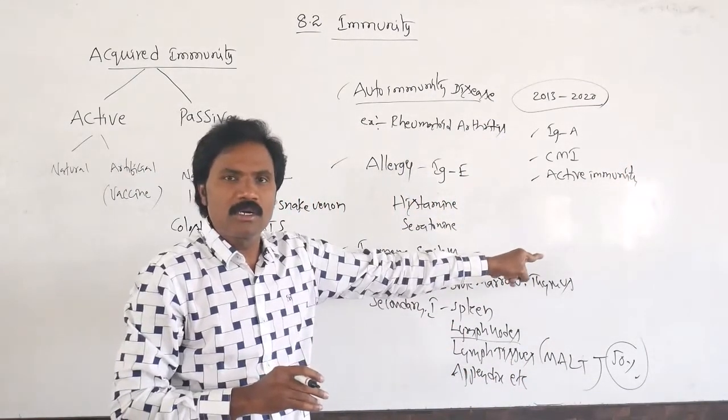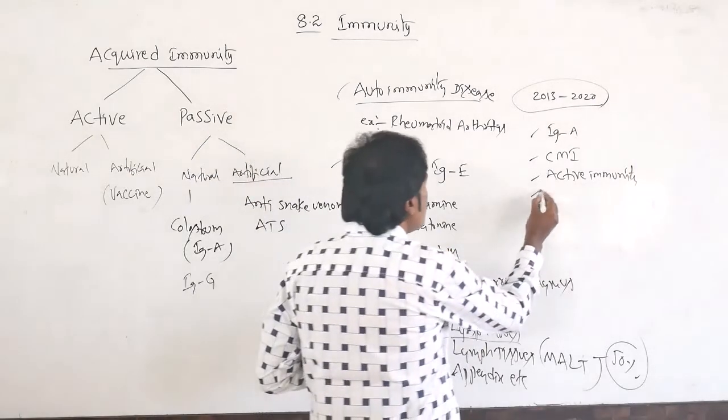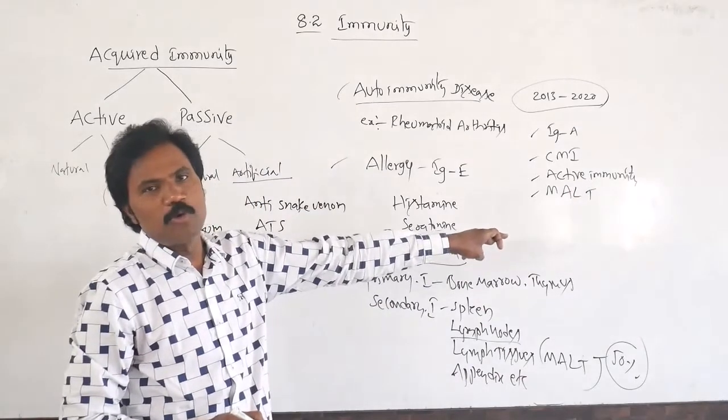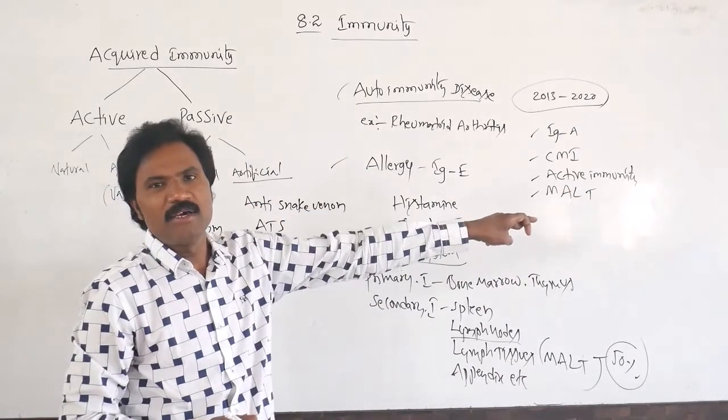They also asked about active immunity, and MALT, mucosa associated lymphoid tissue.